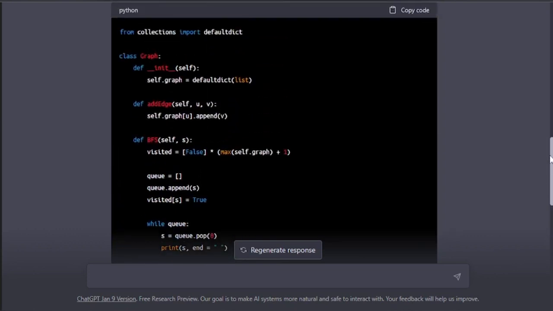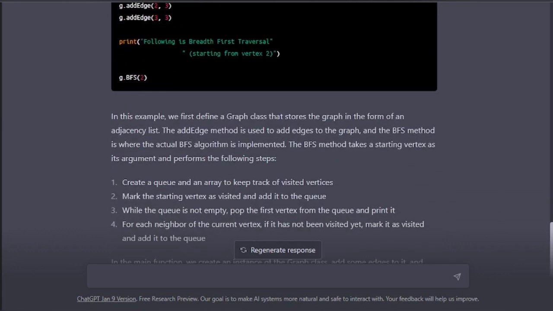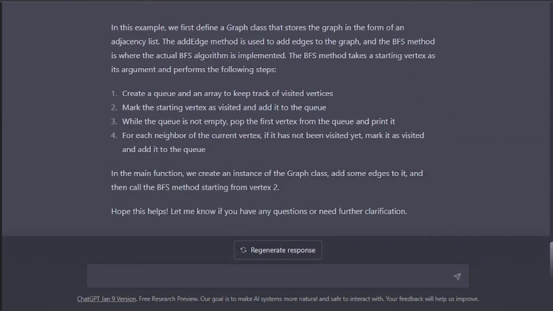Suppose we don't understand anything like that. Then we have to go backward, go down, just like that. Simply, everything is explained nicely. Just look at that. Create a queue. What do we know? What the BFS does so often is creating a queue. So we are just creating a queue and adding an array to keep track of visited vertices.